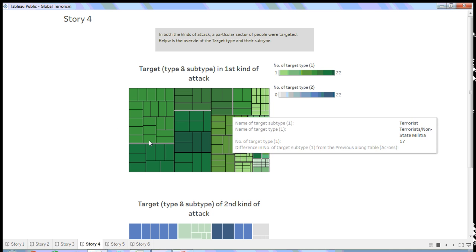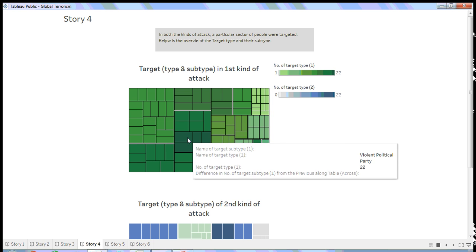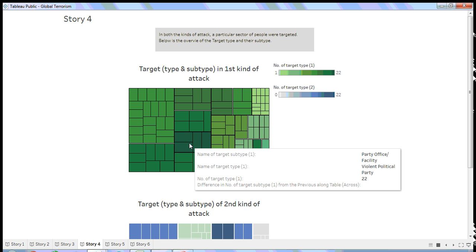Next, moving to the next story, here we are to see the target in the first kind of attack and the target in the second kind of attack. There were people and groups of people, sectors of the population, which were targeted. In the first kind of attack, the darkest shade of green is this one: party offices and facilities were majorly attacked, belonging to the violent political party group, and the total number of attacks was somewhere around 22,000.